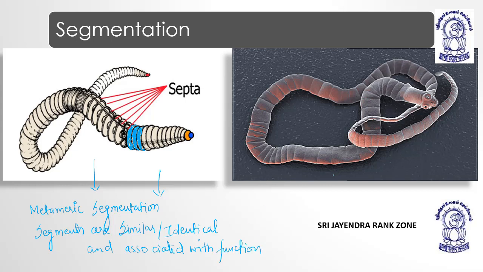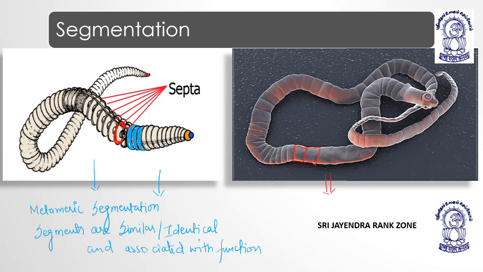Now, on the contrary, when we talk about a flatworm like Taenia solium, you can see the segments are just external. Here in annelids you can see the rings which divide the body both externally and internally. But here the segments are only from the outer side.